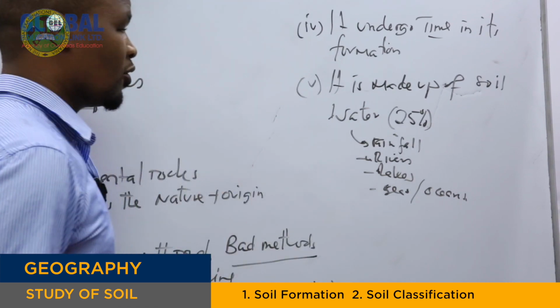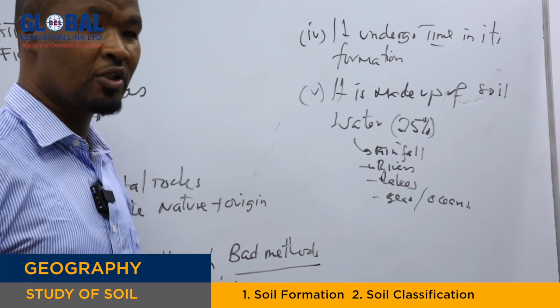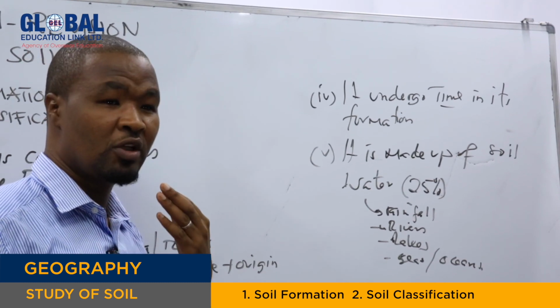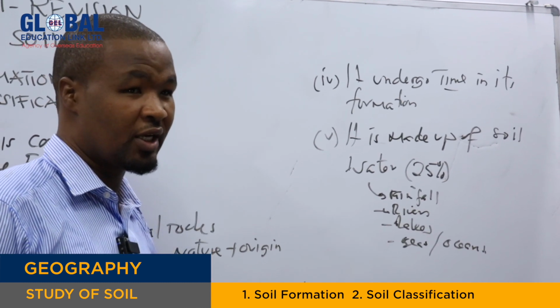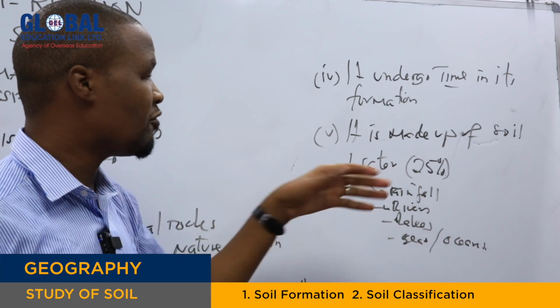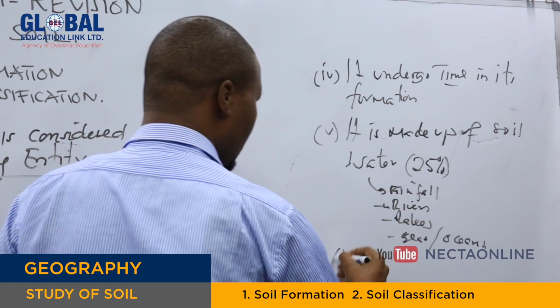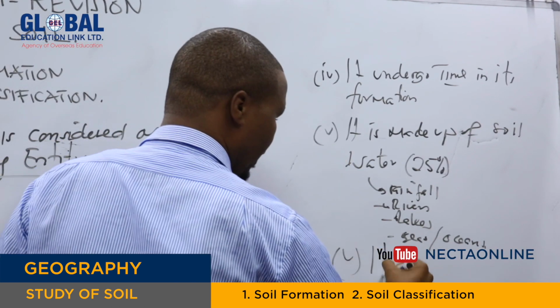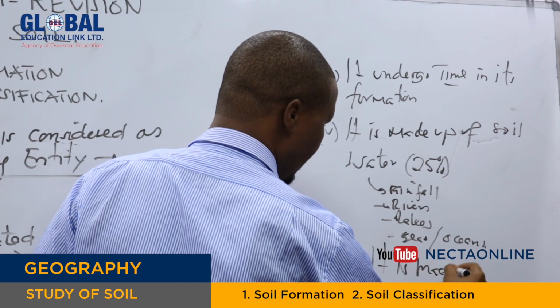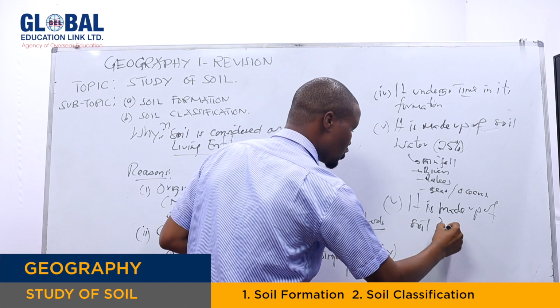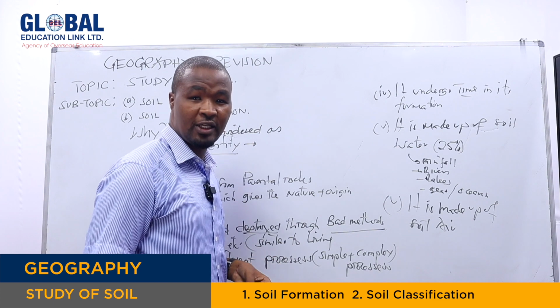Similar to living organisms. The good point is that 75% of a living organism's body is water. So right here, 25% of the soil is water. Then we have air. It is made up of what we call soil air, similar to a living organism.